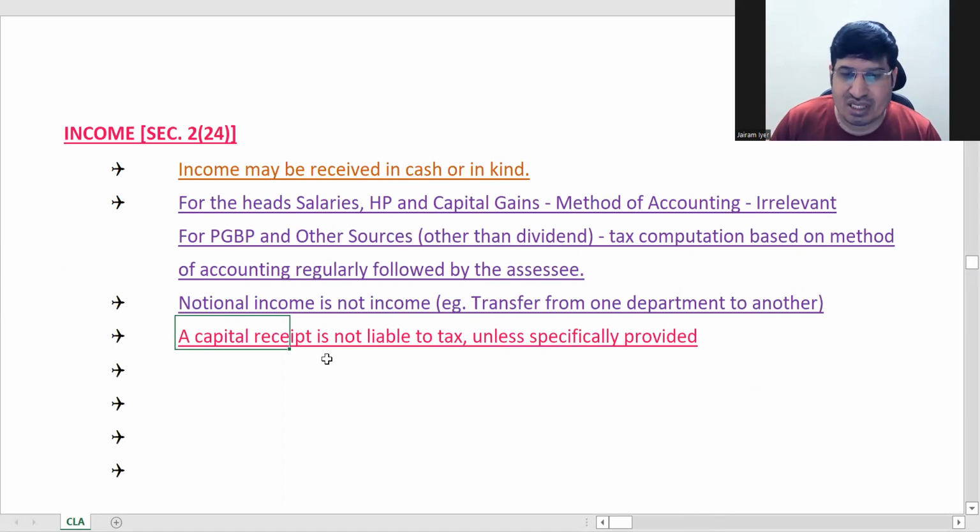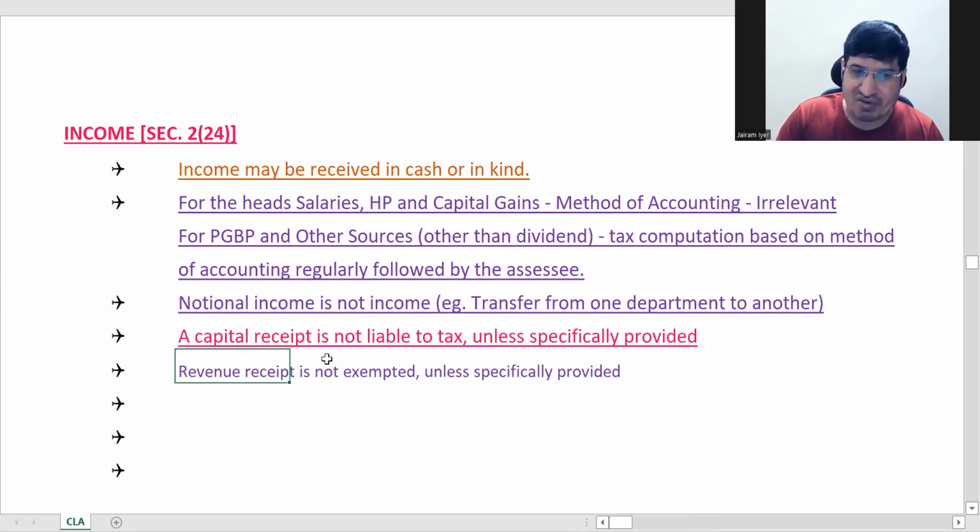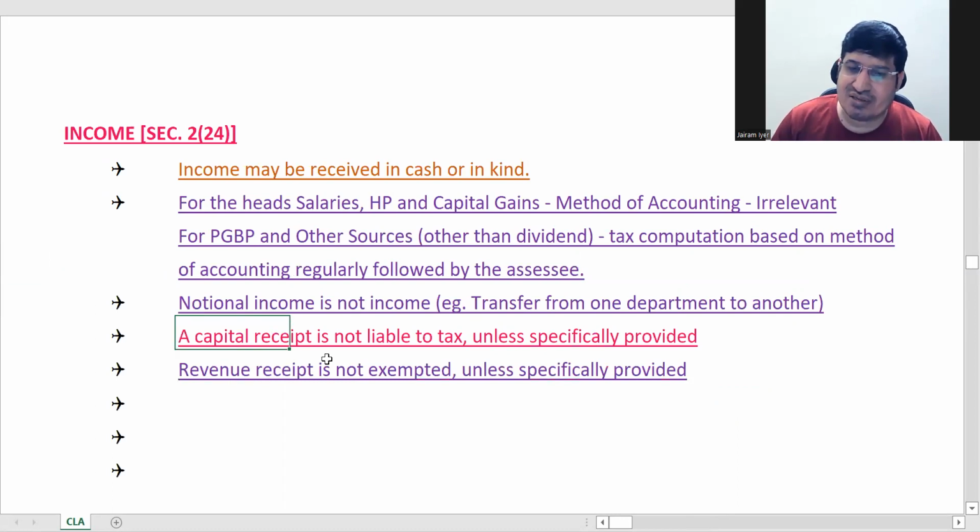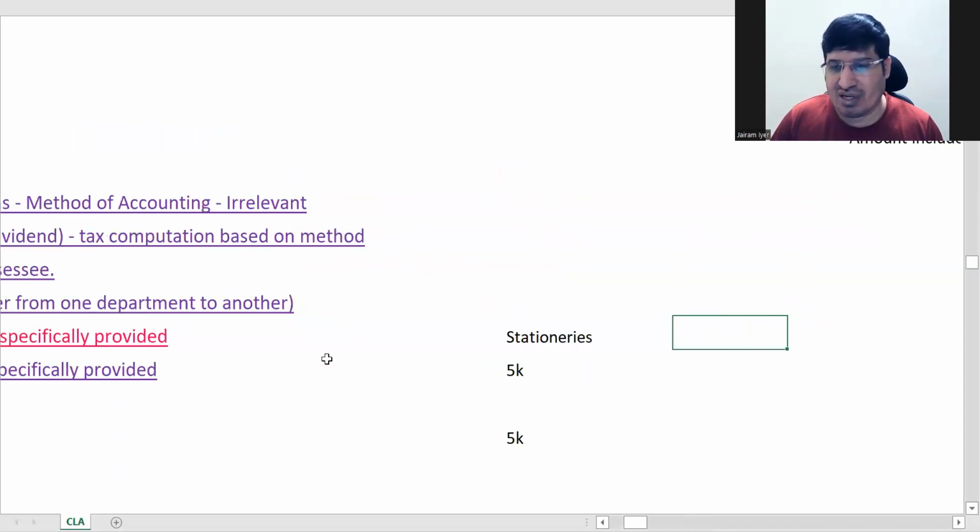And then you have capital receipt and revenue receipt. Capital receipts are not chargeable to tax. What is a capital receipt? I'll give you an example.